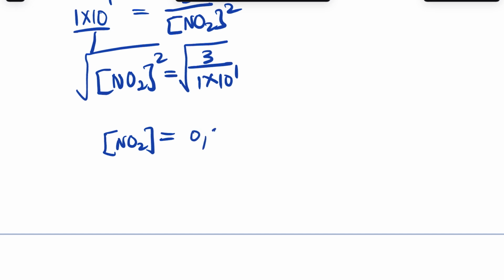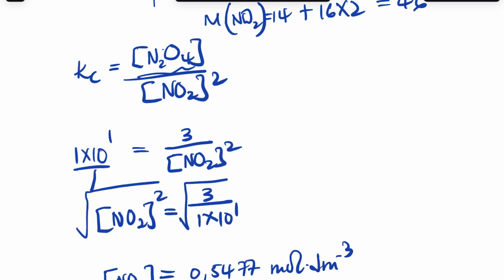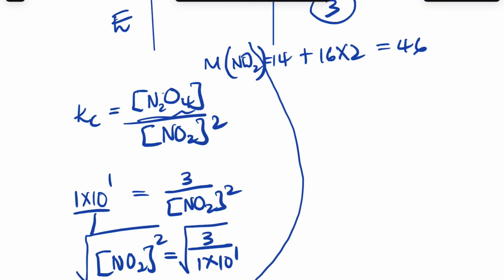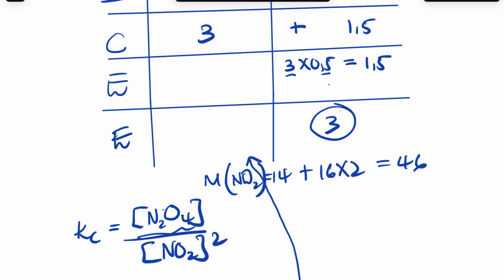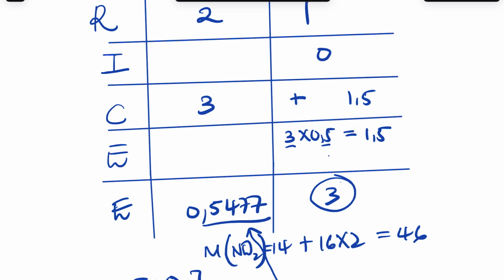It's going to be 0.5477 mole per dm3, right? This is what we're going to have. We take this, we put it here, it's 0.5477, and then this is the concentration.